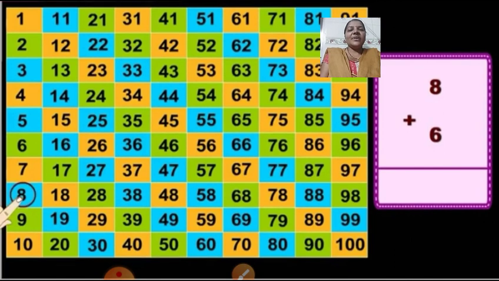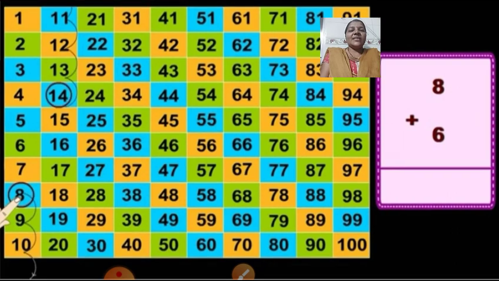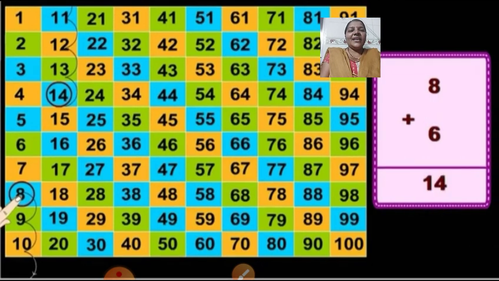So here is number 8. Can you all see? Look at the screen, children. Okay, so after 8 you are going to count forward more 6 numbers. So look at the screen. After 8 comes 9, 10, 11, 12, 13 and 14. So what is the correct answer, children? Yes, the correct answer is 14. Very good. Well done, children.